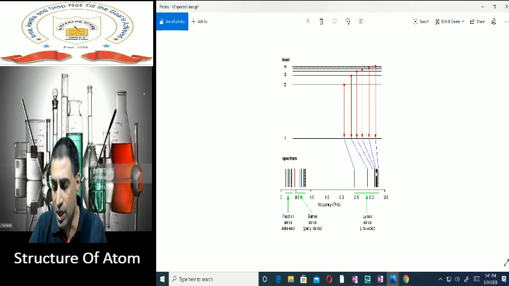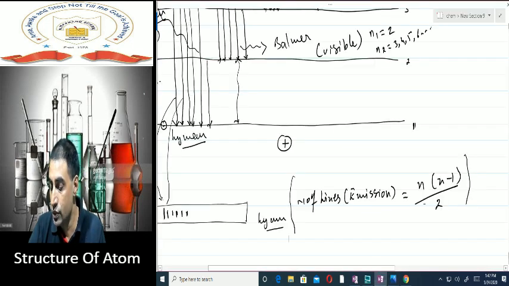Likewise, in the Balmer series, the electrons come to the second shell from third, fourth, fifth. But there is an energy gap between the first and the second, so you will have this gap between Lyman and Balmer. Balmer, as I told you, lies in the visible, so you will get a VIBGYOR over here. After Balmer, we move on to Paschen, then Brackett, Pfund, likewise. So this is the line spectrum of the hydrogen atom, and this is how you can calculate the number of those spectral lines.